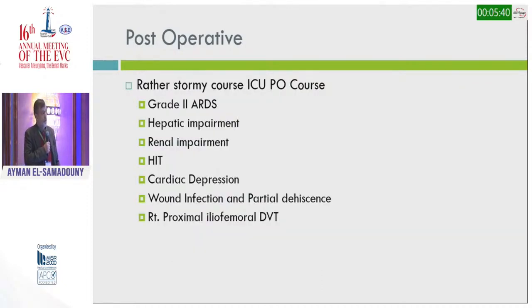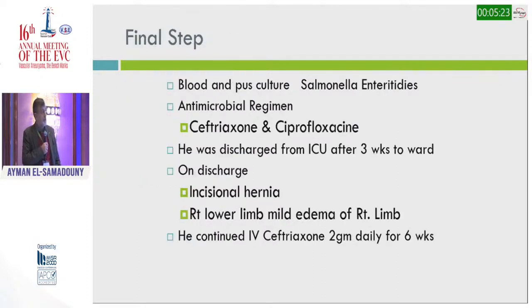He had a stormy postoperative course with grade 2 acute respiratory distress syndrome, hepatic impairment, renal impairment, even HELLP-like syndrome occurred, cardiac depression, and wound infection with partial dehiscence of the abdominal wound, and right proximal iliofemoral DVT. However, thanks to the ICU guys, the patient did well afterwards. The blood and pus culture showed Salmonella enteritidis, and an antimicrobial regimen was given. He was discharged after 3 weeks of ICU stay. On discharge, he had only an incisional hernia with mild right lower limb edema.